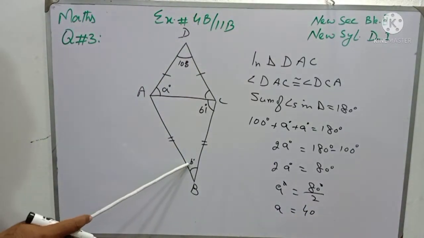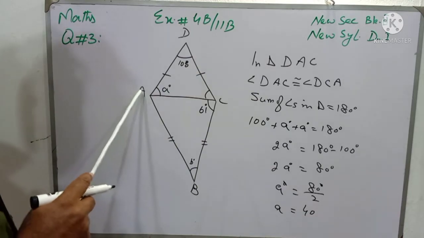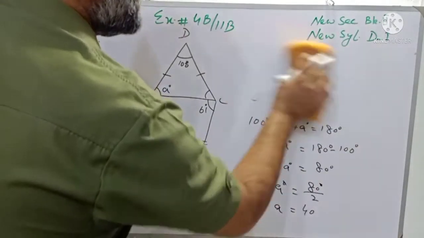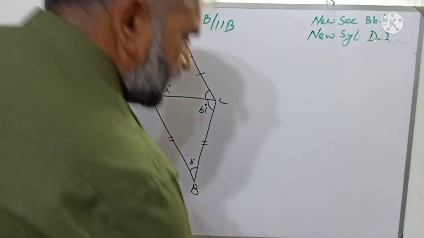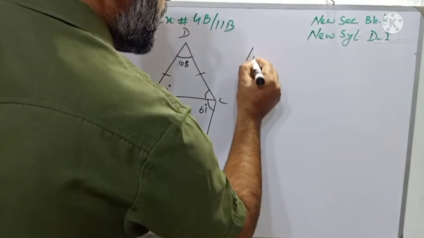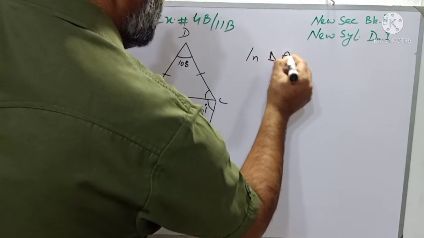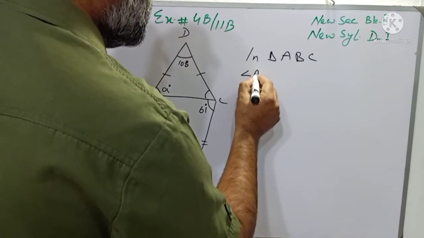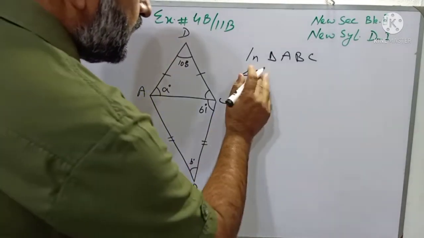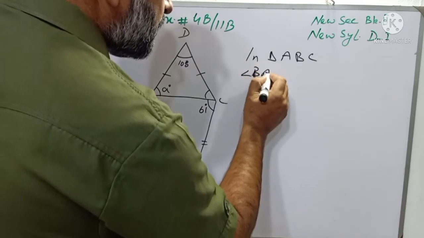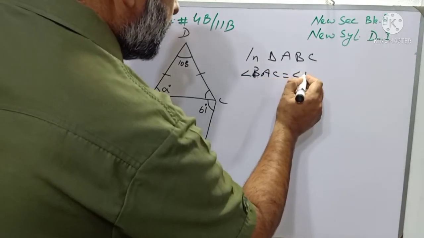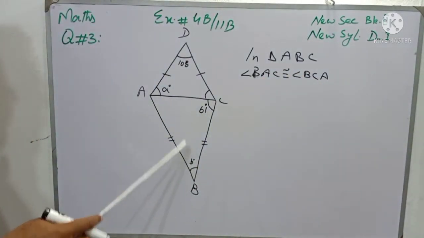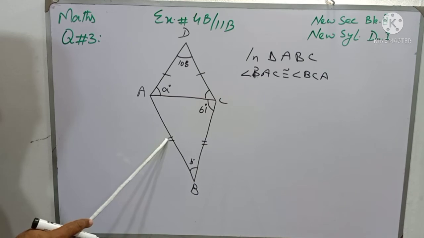Now students, for finding the value of B, we will discuss triangle ABC, and it is written as: in triangle ABC, angle BAC will be equal to angle BCA, and the reason is the same, both angles are opposite angles of congruent sides.